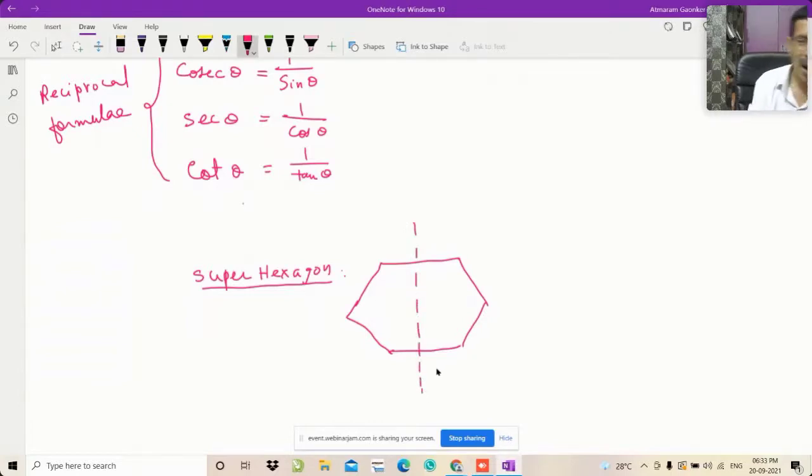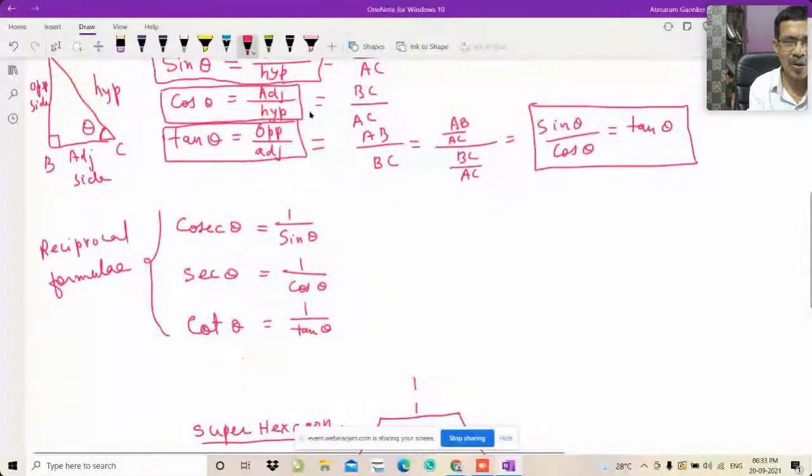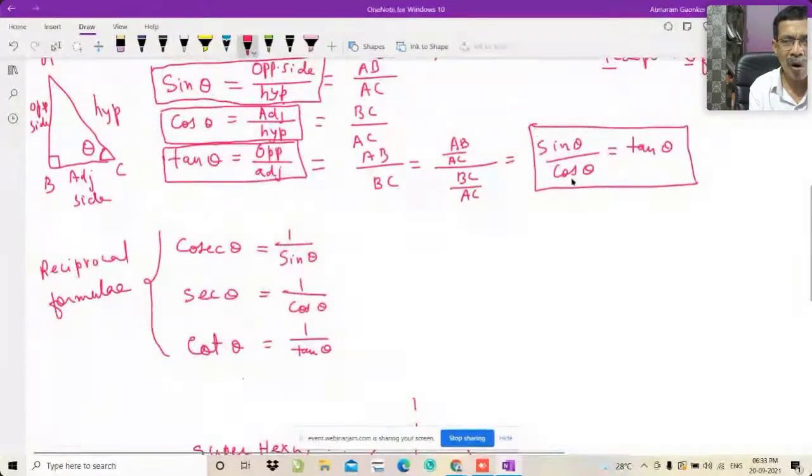And with this hexagon I will make 2 parts. First, on this left hand side, I will write tan of theta. Just see how to write this. This is tan of theta, and we know that tan of theta is equal to sine theta upon cos theta.